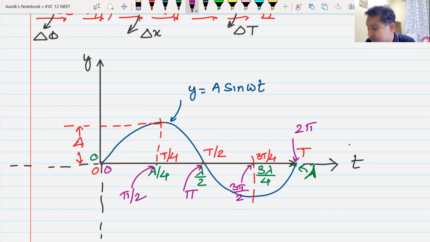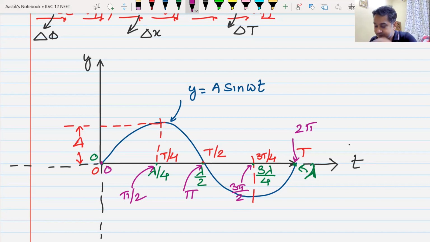Yes, sir. So from here you can see that in one revolution, the time it takes is T, the angle it turns is 2 pi, and the distance it moves is lambda. Do we understand this? Time taken is T, distance moved is lambda, and angle turned is 2 pi.